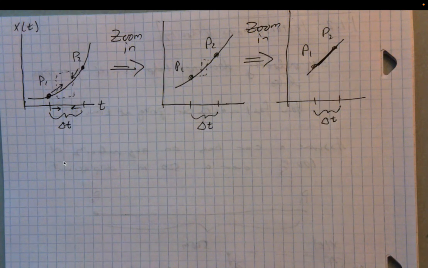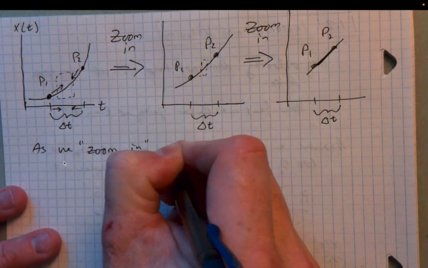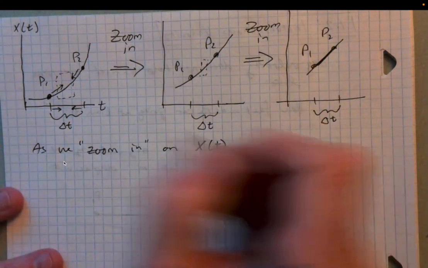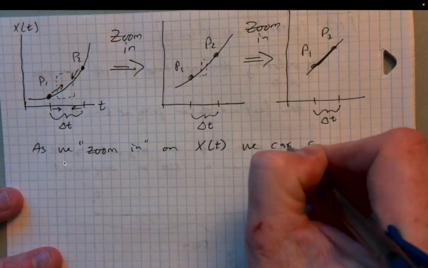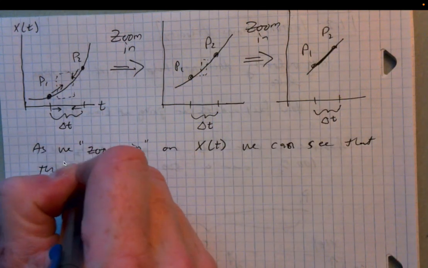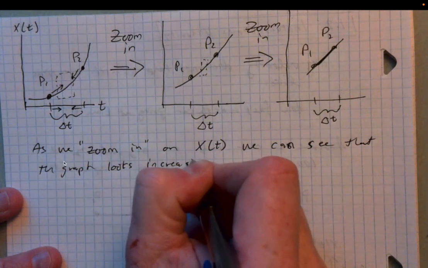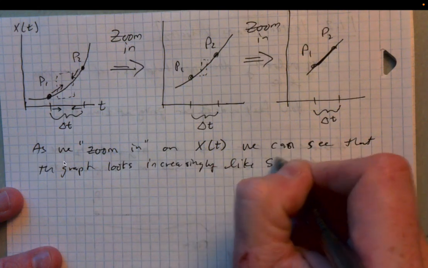So for non-constant velocity, we have to use the derivative, and really what we're doing is we're just zooming in on this graph. Now, as we zoom in on the x-t graph, on the position graph, we can see that the graph increasingly looks like a straight line, right? So as we zoom in on the position graph, we can see that the graph looks increasingly like a straight line.